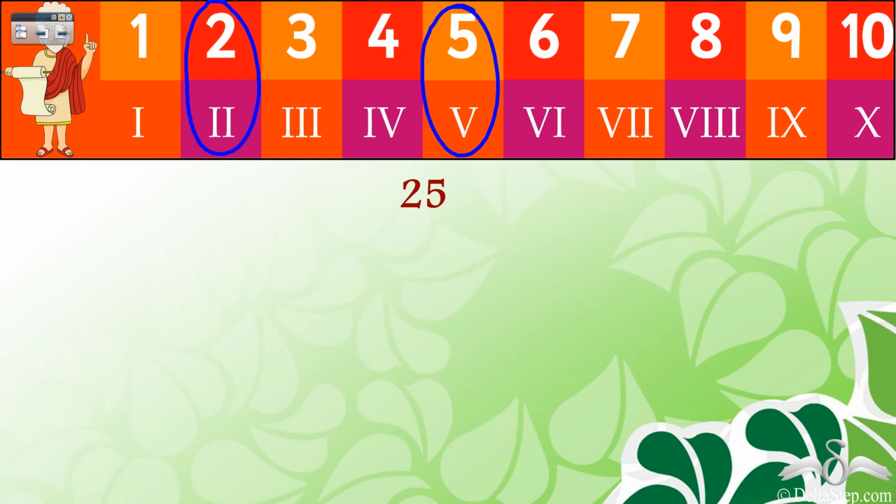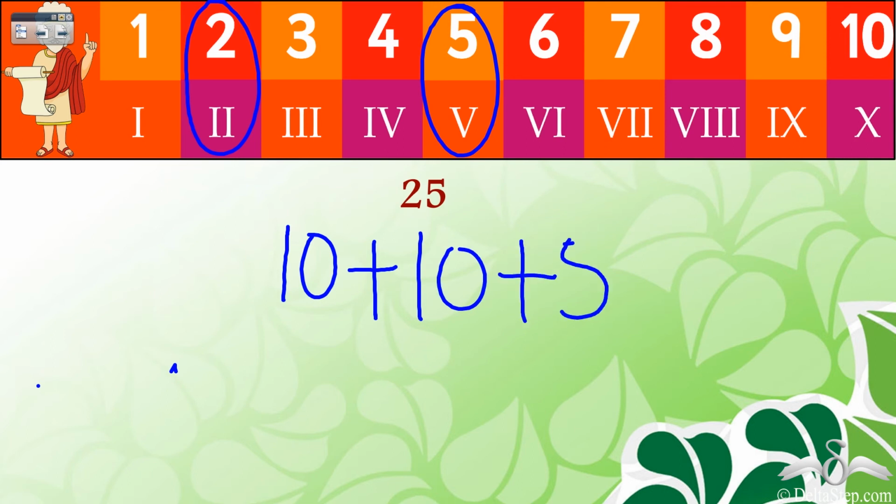Not really. You don't need to think about single digits, but about the number as a whole. So we have 25 here. If you break up 25 in terms of available numbers, what can you do? Well, the largest number you can use is 10. So you have 10 plus 10, which is 20, and then plus 5, which is 25.